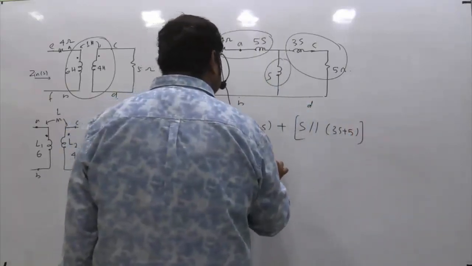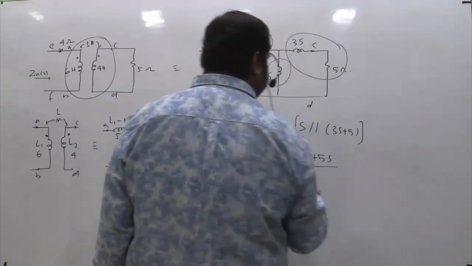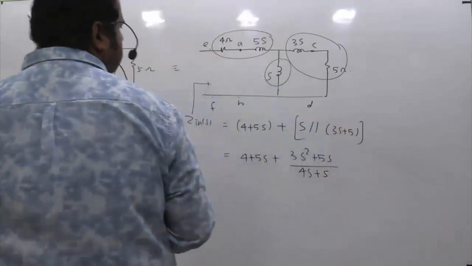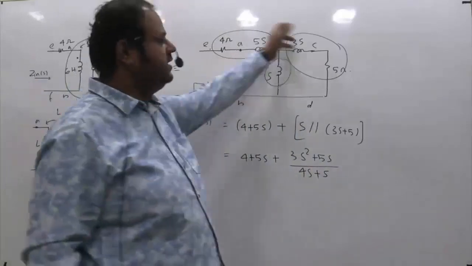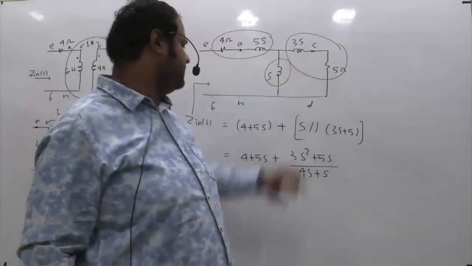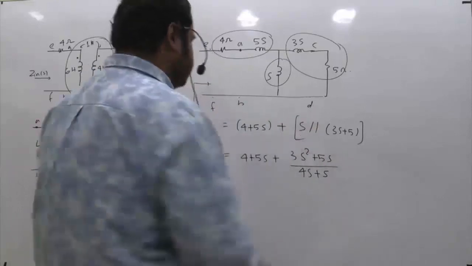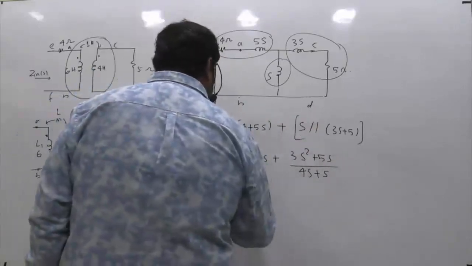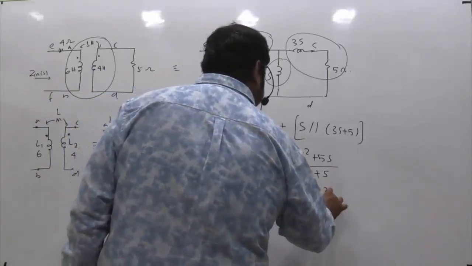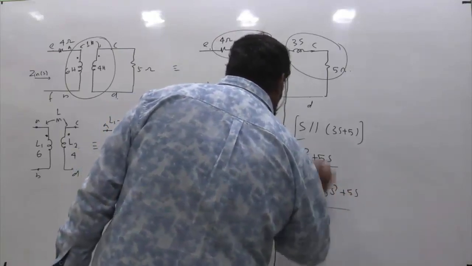So this is 4 plus 5S, plus the product 3S square plus 5S divided by the sum of them, that is 4S plus 5. These two are in series with the entire thing. So 4 plus 5S plus S parallel with 3S plus 5: 4 plus 5S multiplied by 4S plus 5, plus 3S square plus 5S, divided by 4S plus 5.